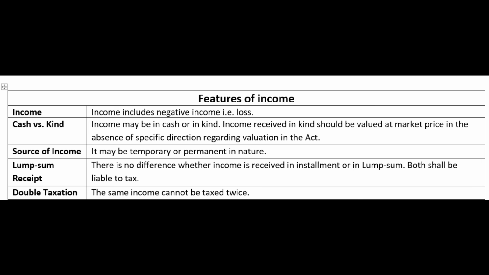Same logic applies to partnership also. If a partnership firm earns income and pays tax, then the share of profit received by the partner from the partnership firm shall not be taxed once again. That is the reason both of these things, share of profit received by a member of a HUF from the HUF, share of profit received by a partner from the partnership firm, both are exempt from tax, to avoid double taxation of the same income.